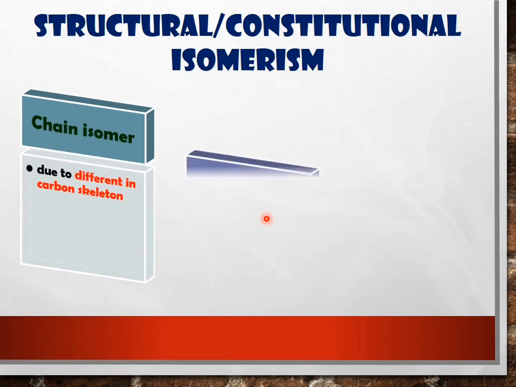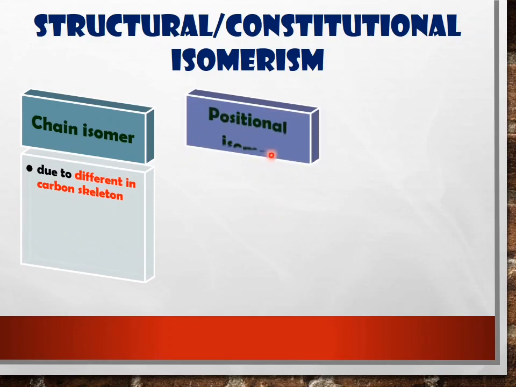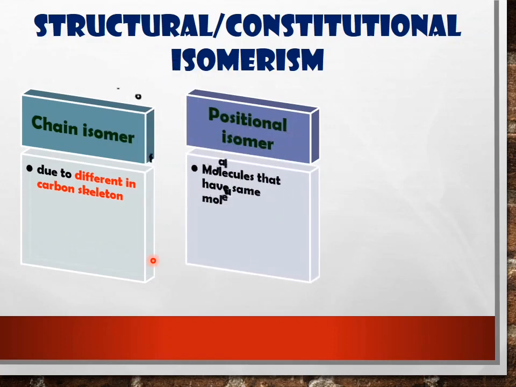The second one, we have positional isomer. What is positional isomer? Positional isomer is a molecule that has the same molecular formula but a different position of functional group. Before this, you already learned about functional group. So I want to highlight here, for positional isomer, it must have a different position of functional group.